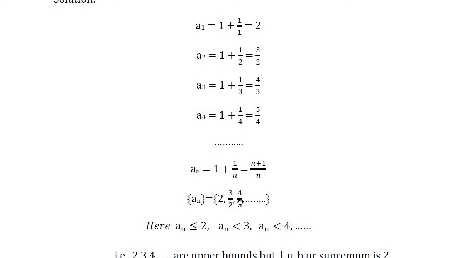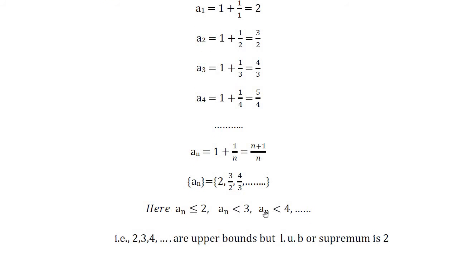If you observe this sequence, definitely each term is less than or equal to 2. Also, each term of the sequence is definitely less than 3. Each term of the sequence is definitely less than 4, which means every element of the sequence is less than or equal to 2, or less than 3, or less than 4, and so on.